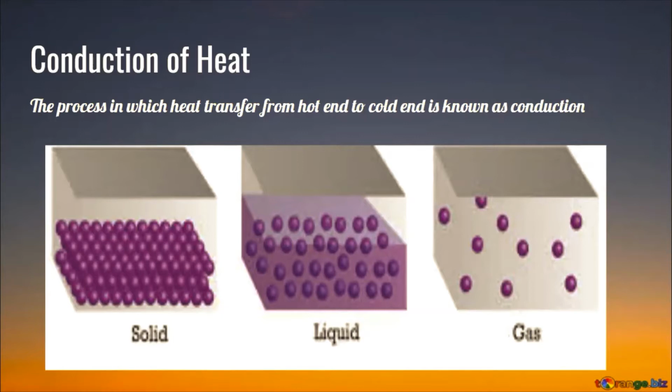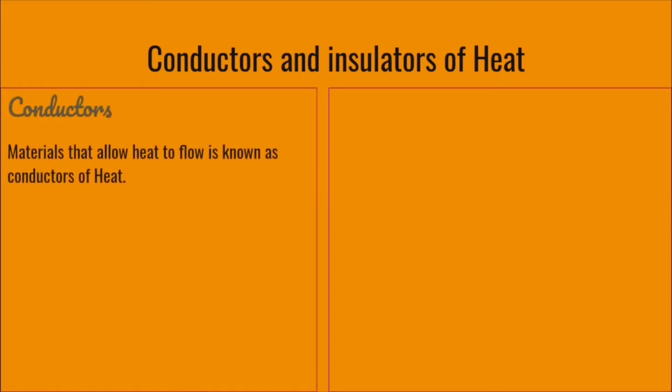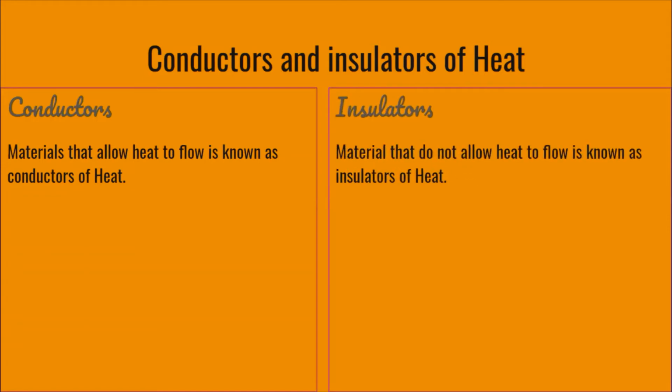Now, according to the amount of heat that is transferred through an object, they are classified into two, that are conductors and insulators. Now, let's see what conductors and insulators are. Conductors: materials that allow heat to flow are known as conductors of heat. Now, what is an insulator? Materials that do not allow heat to flow are known as insulators of heat.